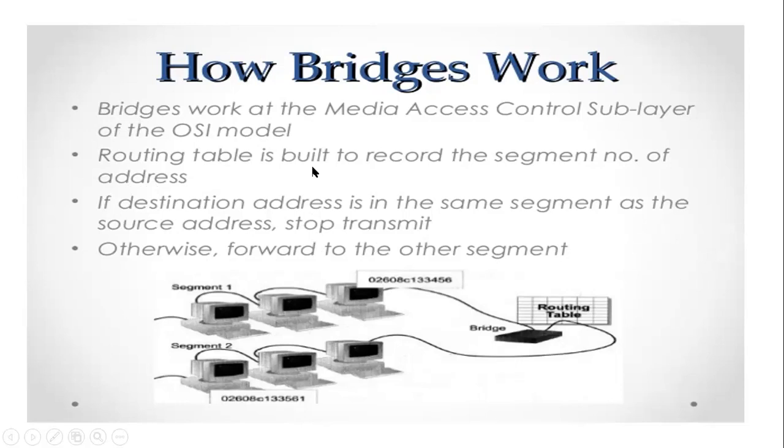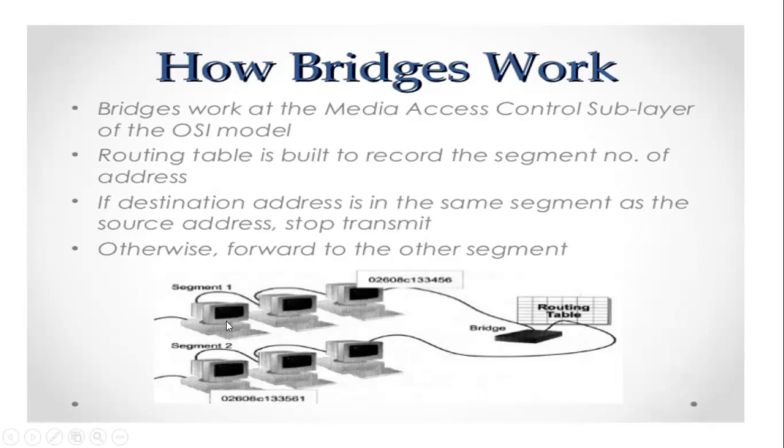The routing table is built to record the segment number of the address. So this table is used to record all the addresses which we are sending and receiving. If the destination address is in the same segment as the source address, stop the transmission. Suppose this system is sending a frame to another system in the same segment.